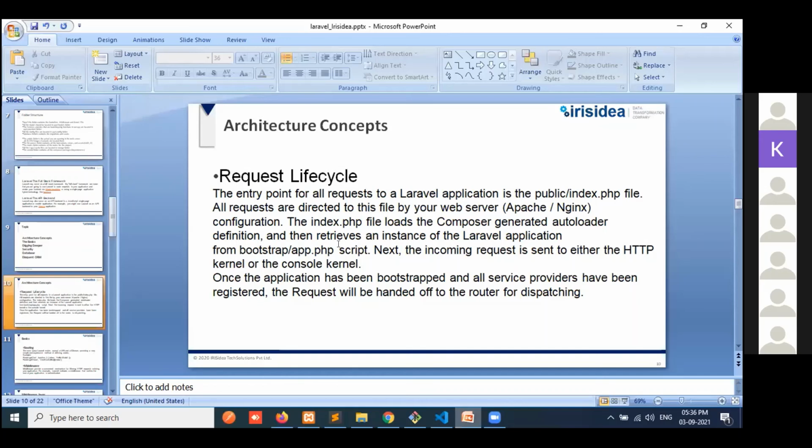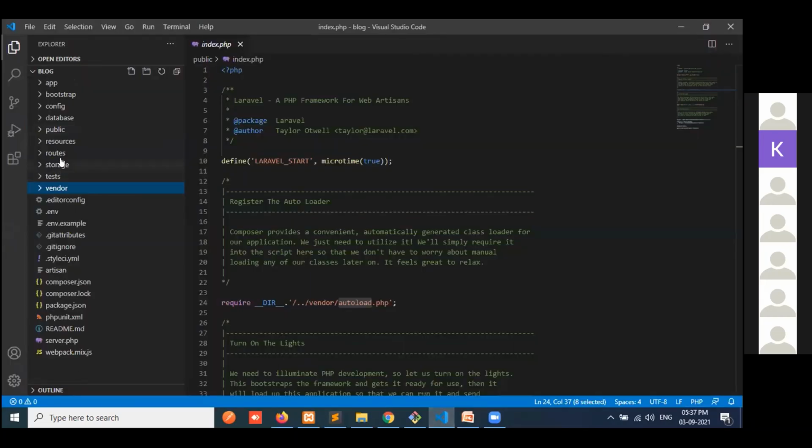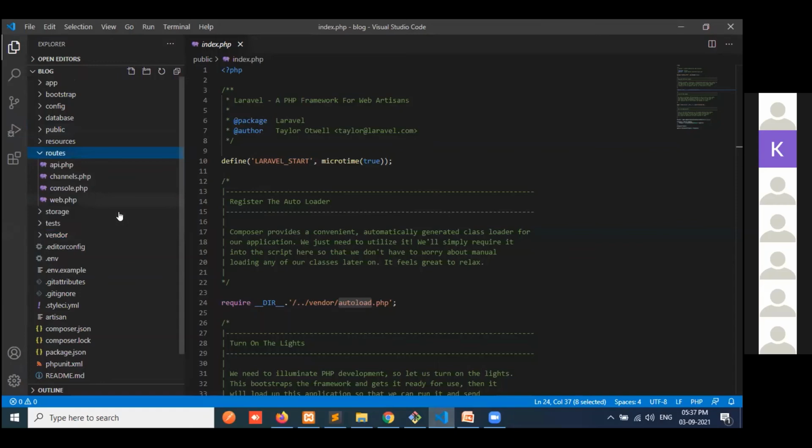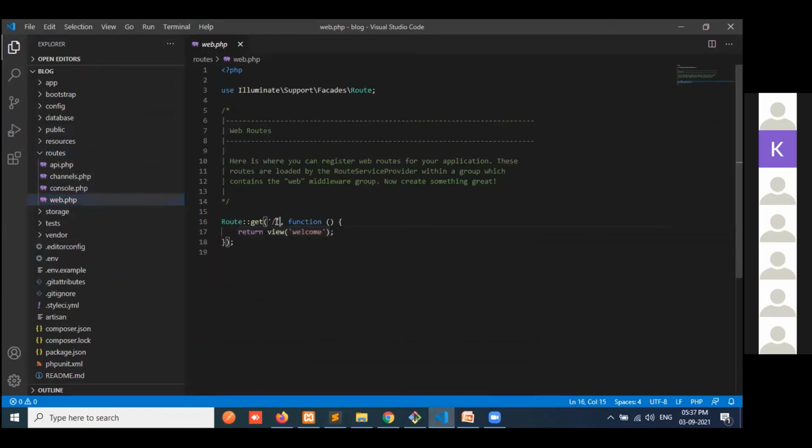The incoming request is sent to either the HTTP kernel or the console kernel. Once the application has been bootstrapped and all the service providers have been registered, it will hand the request to the router for dispatching, meaning here the routes. So it will call the slash and then the view files.